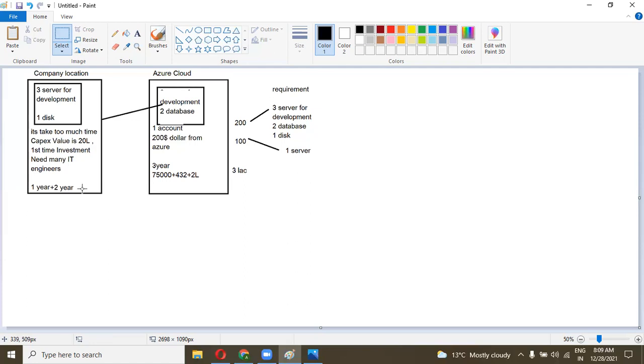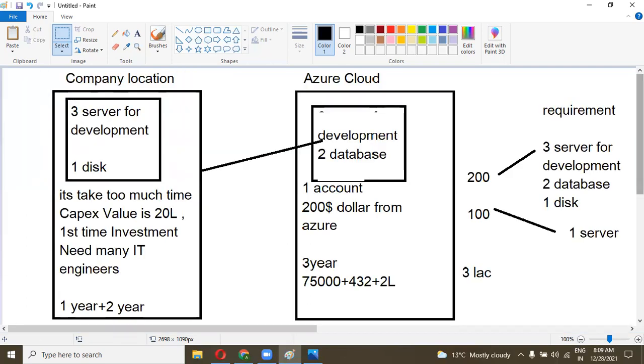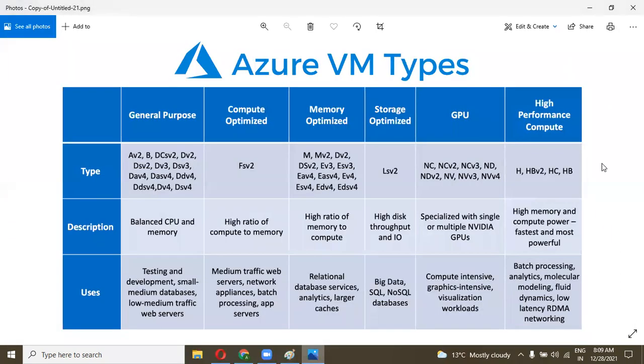Any other query or confusion? So in general, as you say, in production we are using compute-optimized Azure VMs. Yes. And you are saying that the database will always be a separate instance. Is that recommended? Yes, it is recommended that the database be separated.